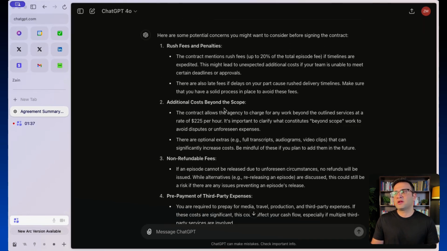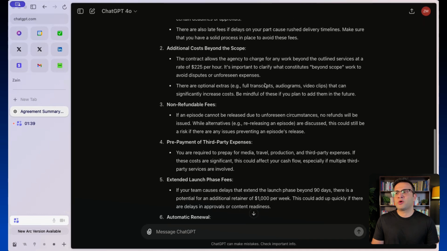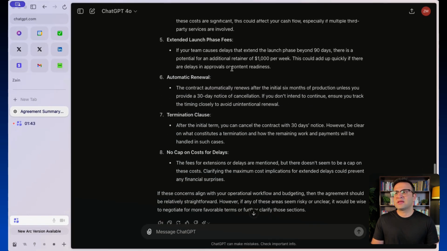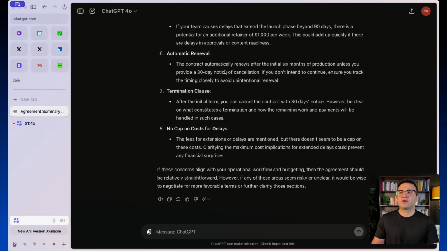So for example, rush fees and penalties, additional costs beyond the scope of the project, non-refundable fees, prepayment of third-party expenses, extended launch phase fees, automatic renewals, termination clauses, and no cap on costs for delays. So very handy if you don't know how to read a legal contract and you just want to get an opinion.